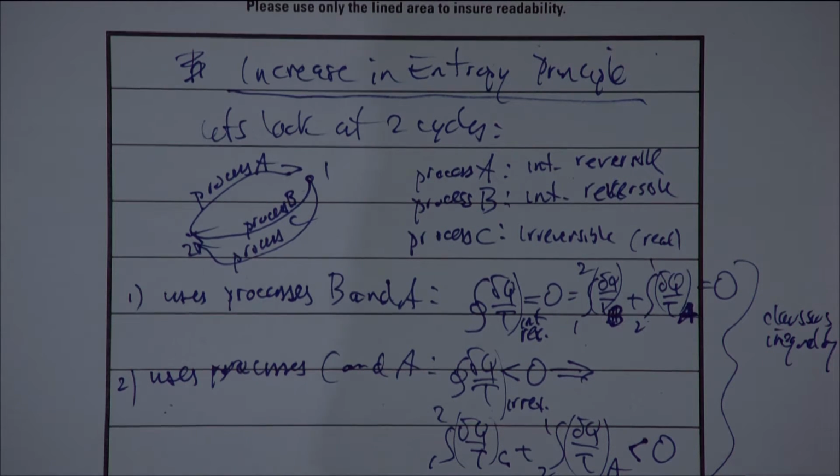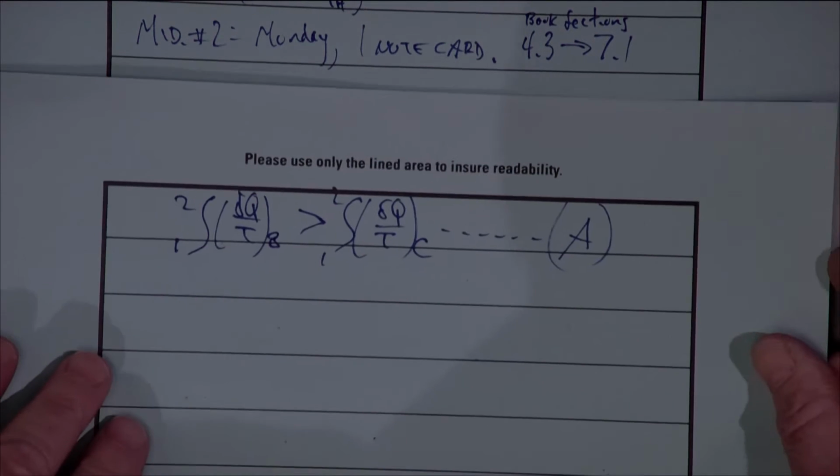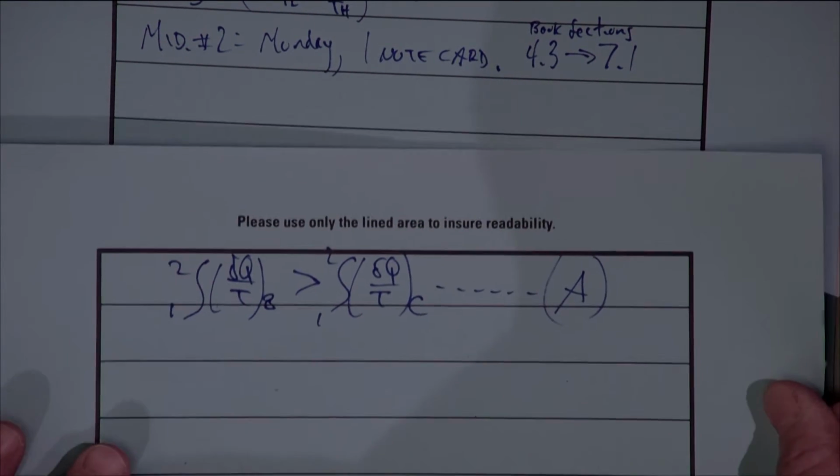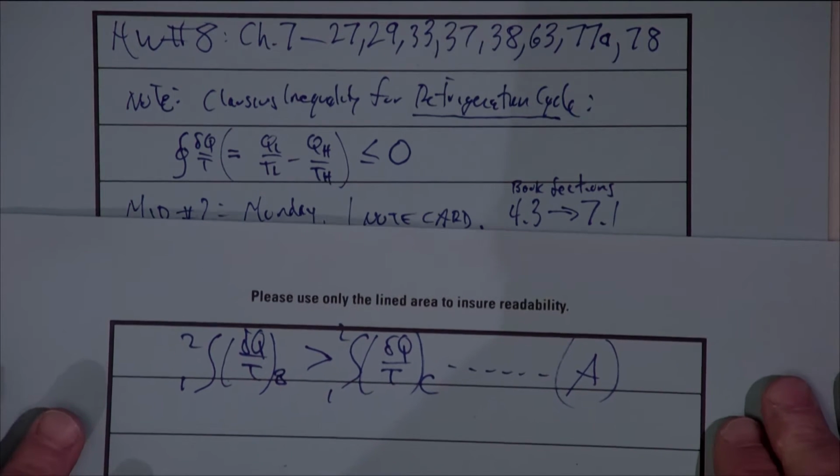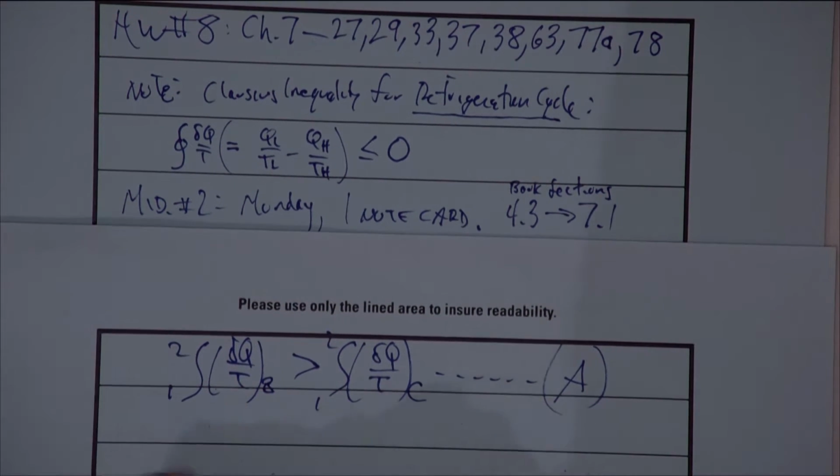I subtracted the latter from the former and ended up with this equation. Again, this is really all just notes from last time. Where we ended last time was with this particular equation that I called equation A, and I'm just going to start up again from there.